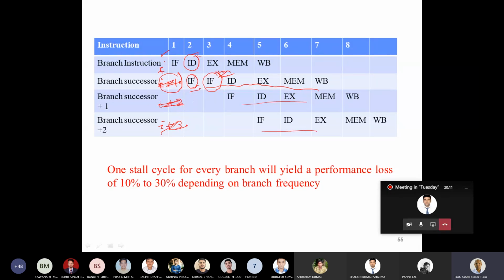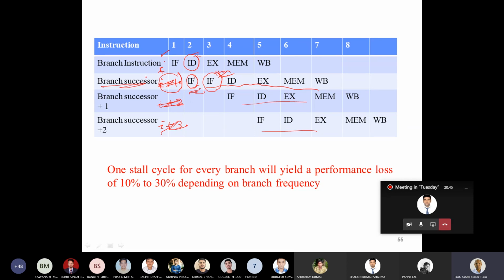So here, irrespective of the outcome of the branch, whether the branch is going to take place or not, you pay a penalty of 1 clock cycle. If the branch is going to take place, then the instruction which was fetched into the pipeline is not the valid instruction. The instruction is somewhere away from the current branch instruction, so you need to refetch the instruction for the target.